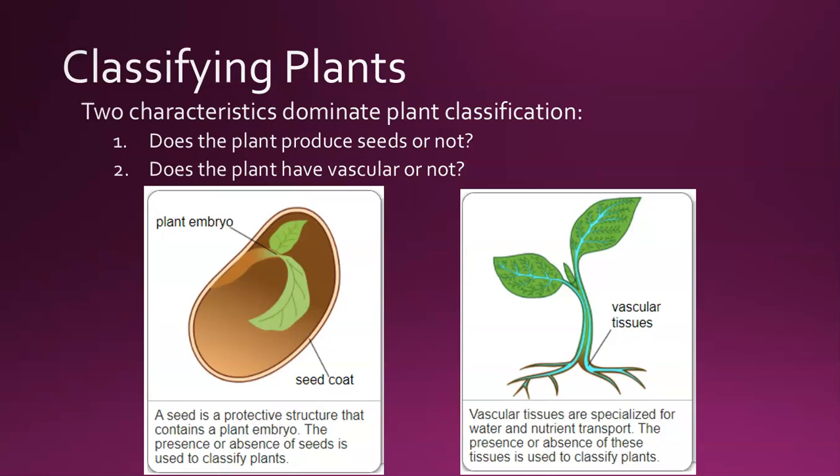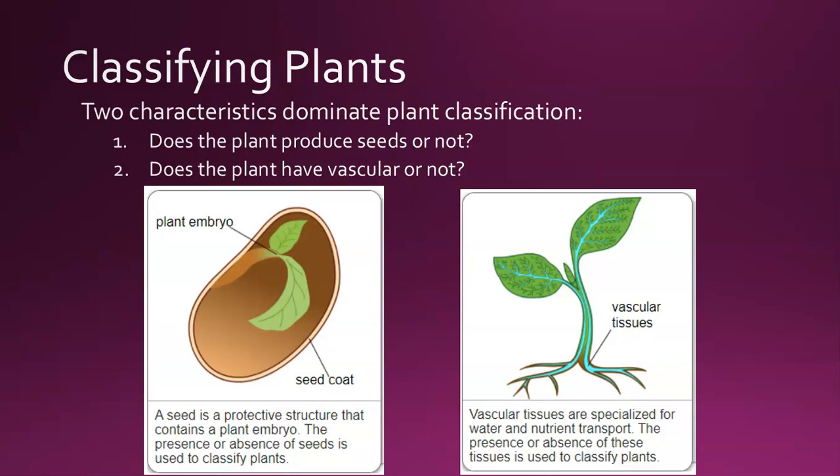Plants are classified into groups based on their structures. If you looked at a moss and a rose bush, you'd probably guess that they are classified into two different groups. Your conclusion would be correct. While mosses and rose bushes are both members of the plant kingdom, they belong to different taxonomic groups within kingdom Plantae. Two characteristics of plants dominate their classification: the presence or absence of a seed and the presence or absence of vascular tissue. You can see here in the pictures.